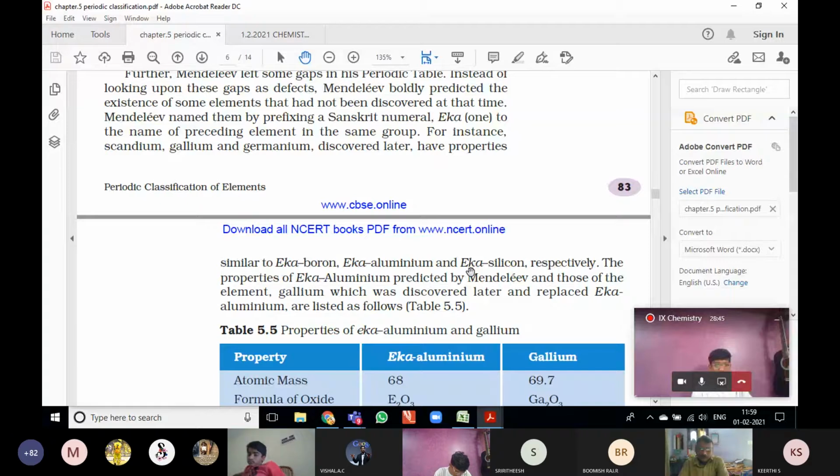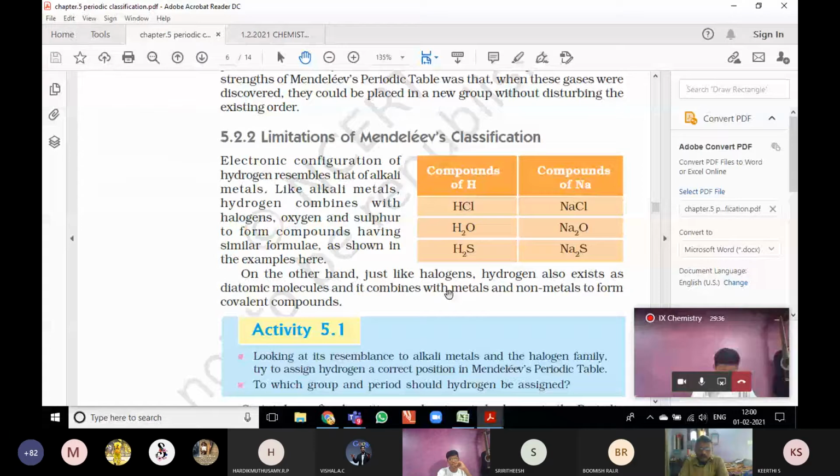Alkali metals means sodium, potassium, lithium. Why are sodium and potassium called alkali metals? Because they react with water and form hydroxides. So they are called alkali metals.